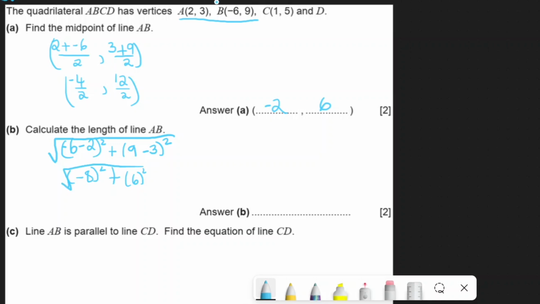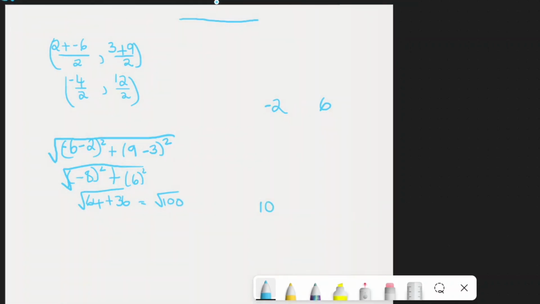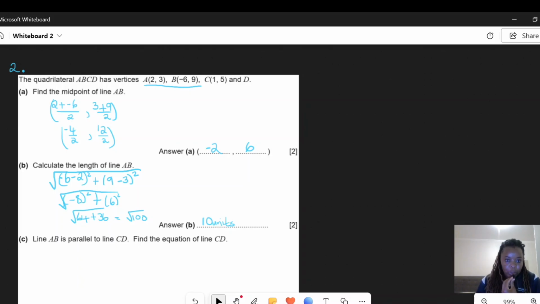Negative 8 squared is 64 plus 36, because 6 squared is 36, and 64 plus 36 is going to give us square root of 100, and square root of 100 is going to give us 10. So we'll say 10 units, because it's length. We don't know whether it's centimeters or kilometers or meters, so we just call it units.